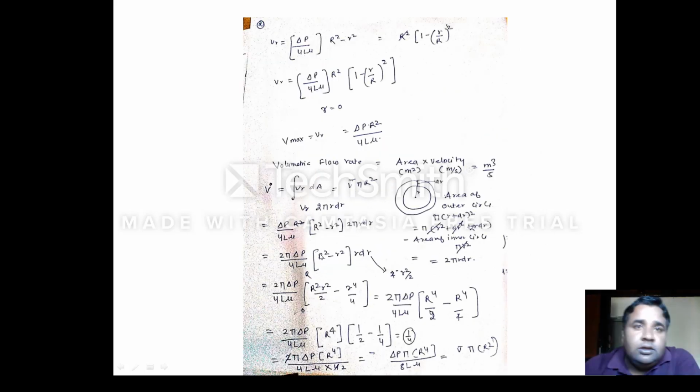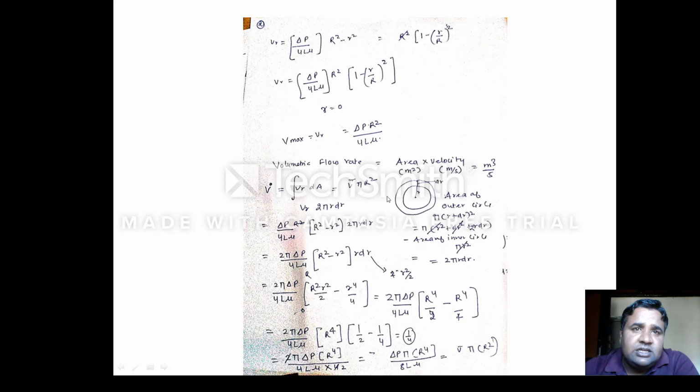So finally I'll end up with the value of C. C will be del P by 4 L mu into R square, because if I take it to the left hand side, then this negative sign will be removed. In the next step, I'll put the value of this constant in this equation, and by solving these equations, I think del P by 4 L mu will be common, and in the next step I can derive this one: del P by 4 L mu into R square minus small r square.